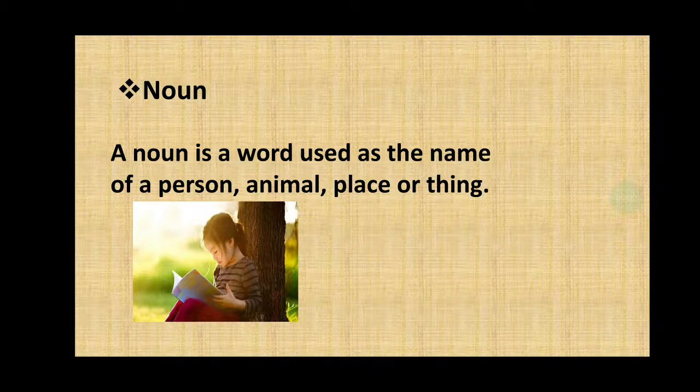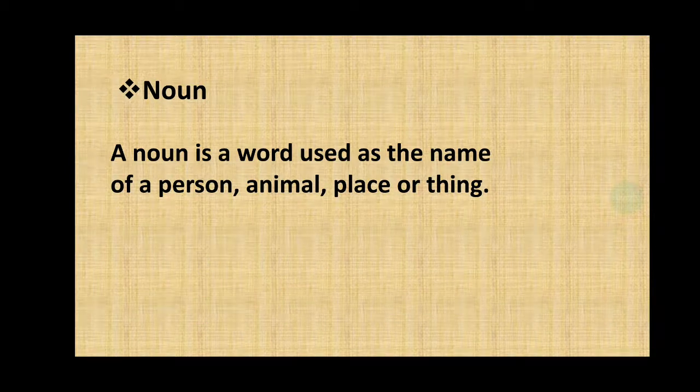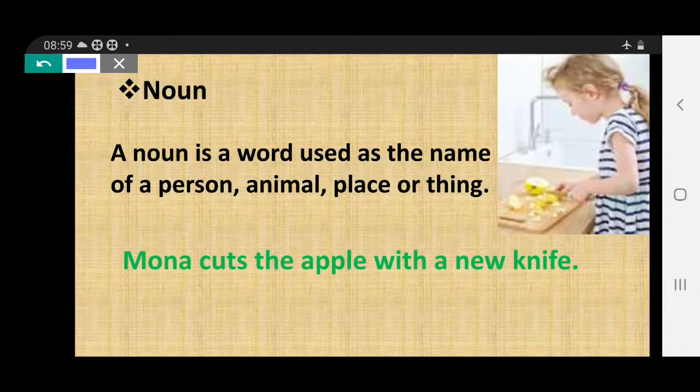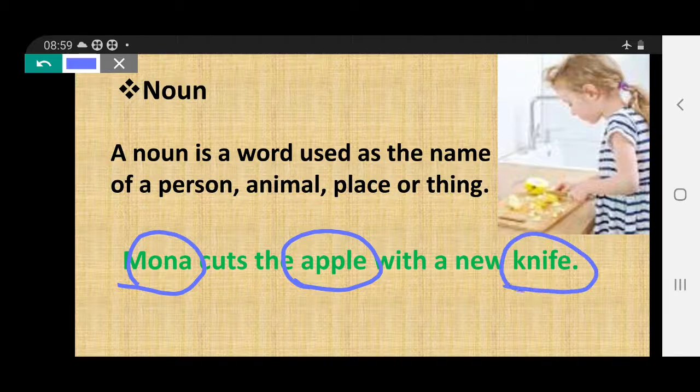So when you are asked what is a noun, say properly: a noun is a word used as the name of a person, animal, place or thing, even emotion also, like love, honesty, kindness, all are nouns only. Look at one example. Mona cuts the apple with a new knife. In this sentence, the first noun is Mona, the name of a person. Apple is the name of a fruit. Knife is the name of an object. So we have three nouns.